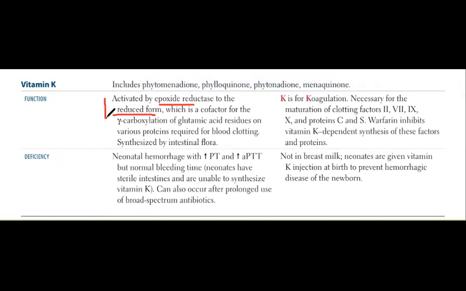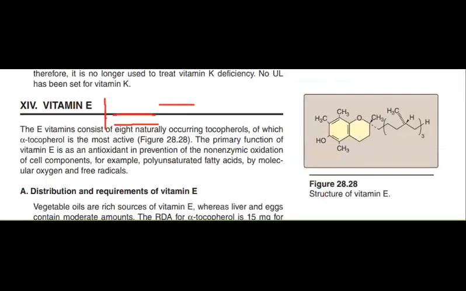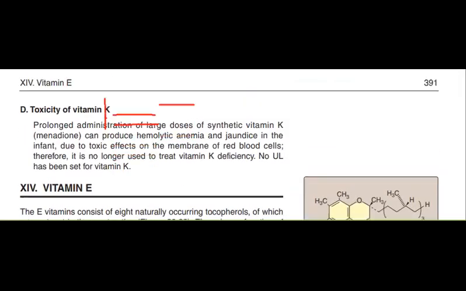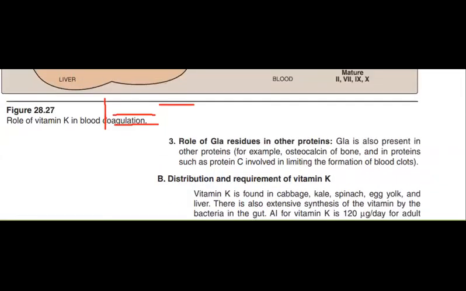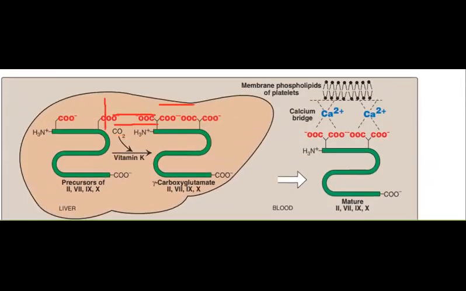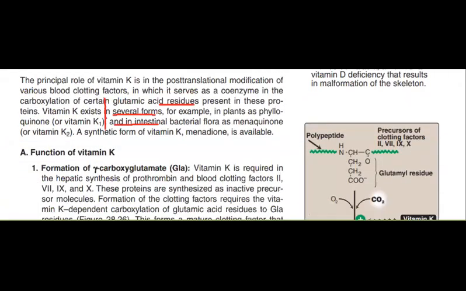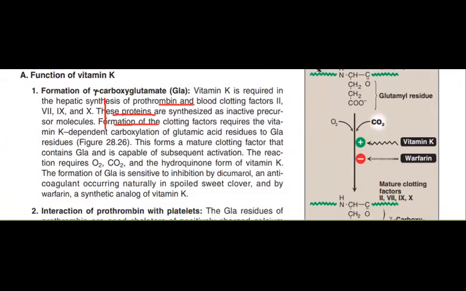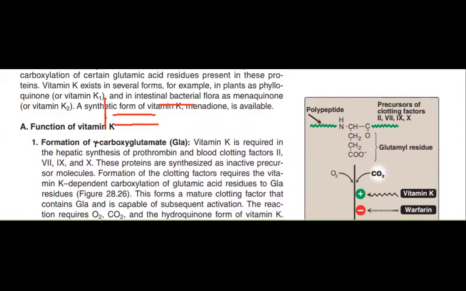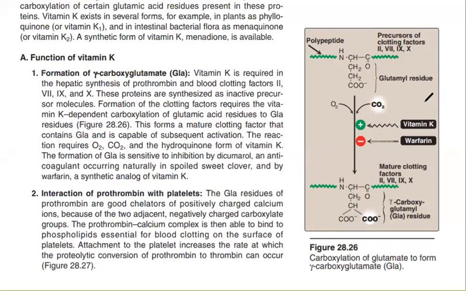This is important. Let me see if we have any picture for vitamin K in your Lippincott, because Lippincott is a really good book. Yes, we have this. So now you have to see this picture.